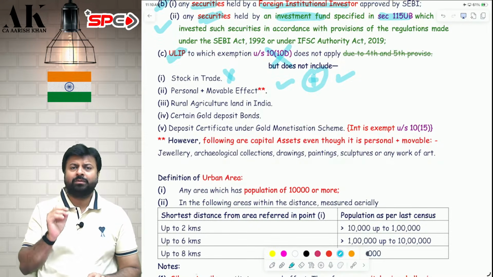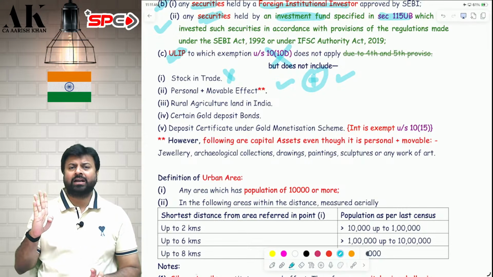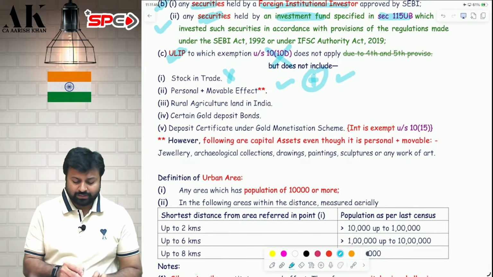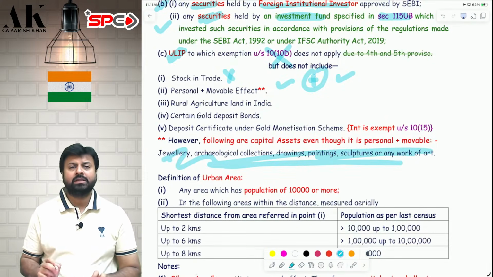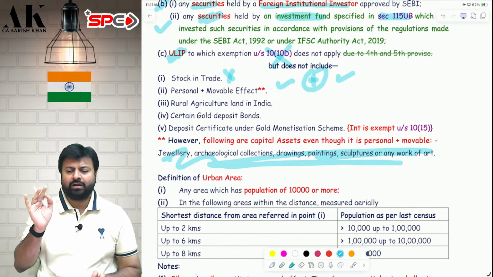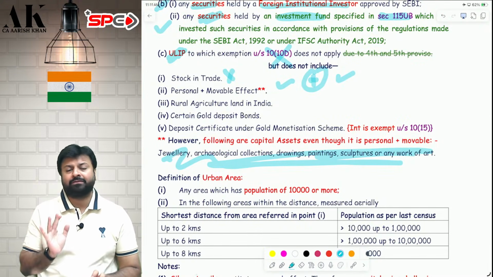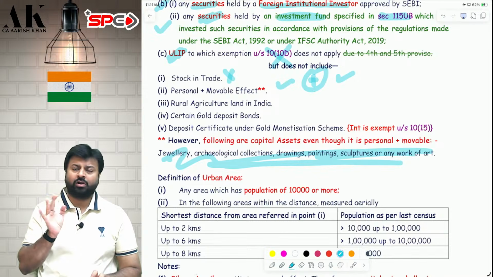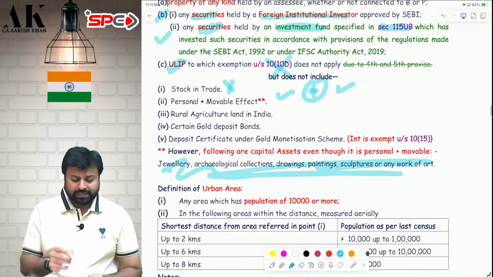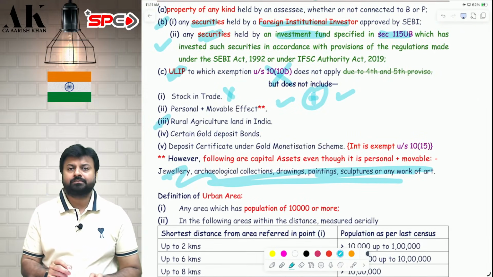Even though they are personal movable, 6 items will always be capital asset. First, painting. Second, jewelry. Third, drawing. Fourth, archaeological collection. Fifth, any other work of art. And sixth is sculptures. You can see those 6 items over here. These 6 items will always be called capital asset, irrespective of whether they are personal movable or not. It doesn't matter.